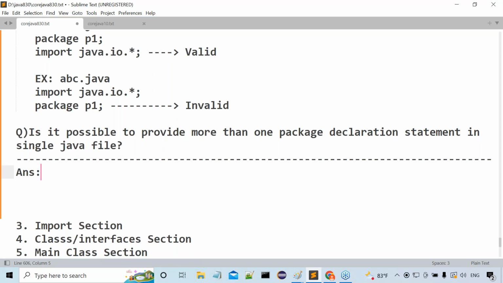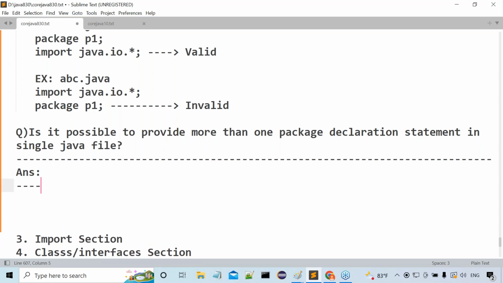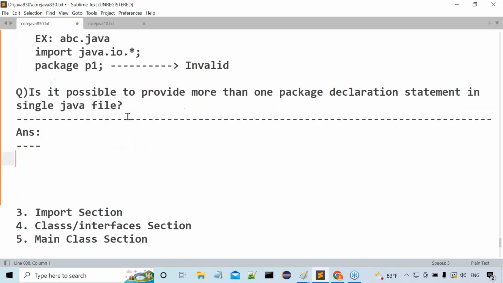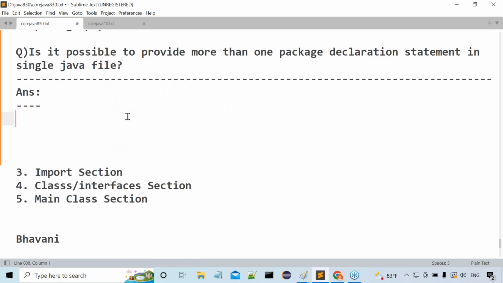You have to give an answer for this question. Is it possible to provide more than one package declaration statement in a single Java file? Possible or not possible? Come on, give an answer for this. Okay, some of you are saying not possible. Why is it not possible now?